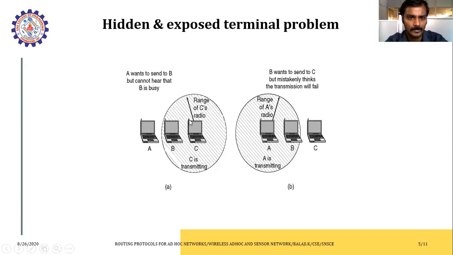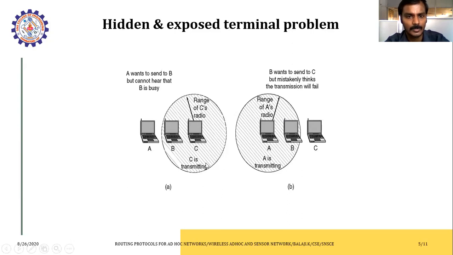This is where the hidden problem happens. Similarly, if A wants to communicate, B will be within the range of A. So A will communicate with B and establish a connection. Then information will be shared, and after the completion, a proper termination will be done. So where B and C are communicating, A will be a hidden node. Similarly, when A and B are communicating, B will hide all the information from C.